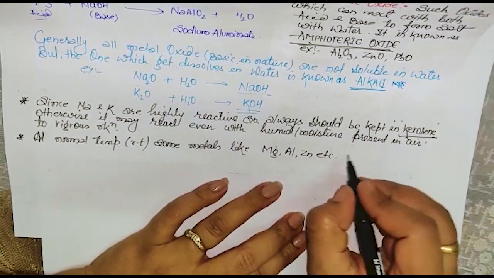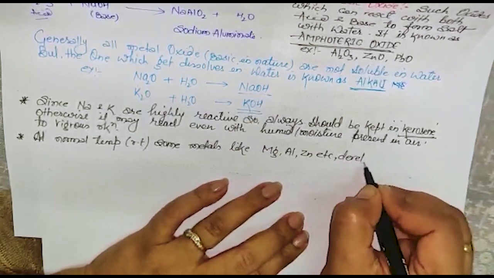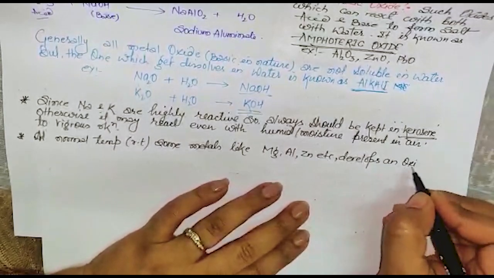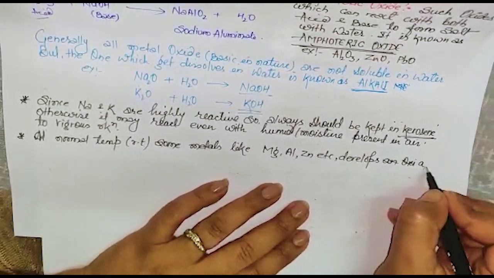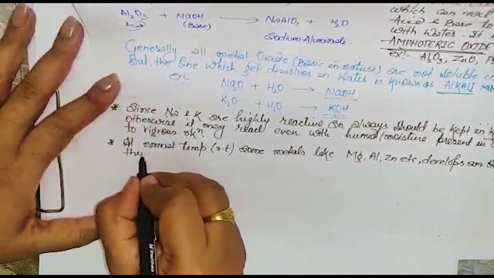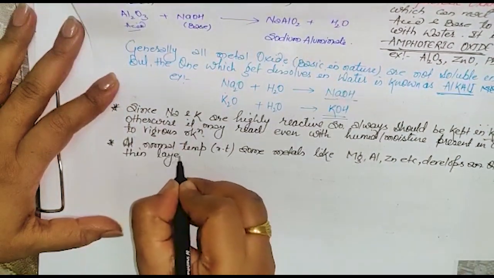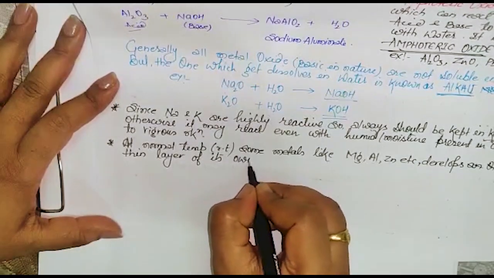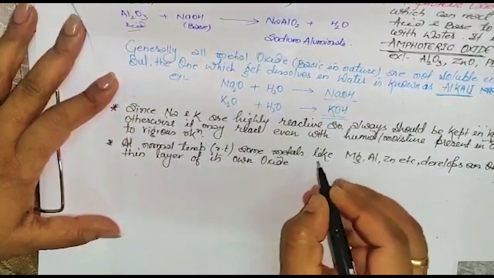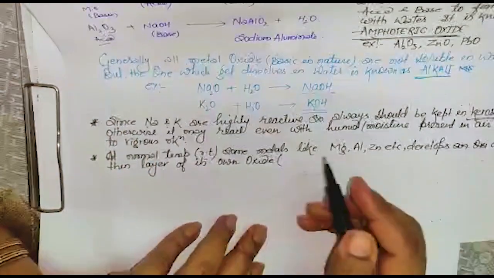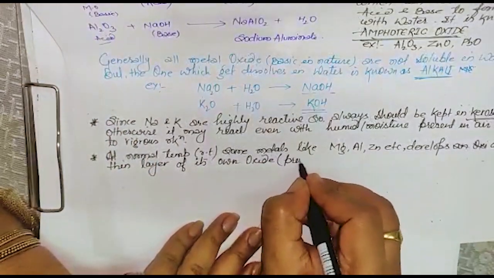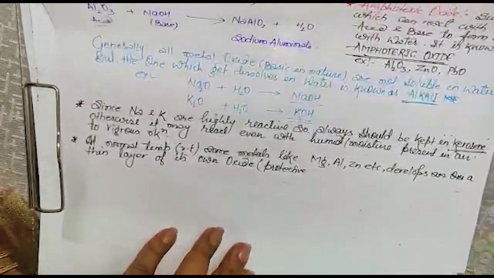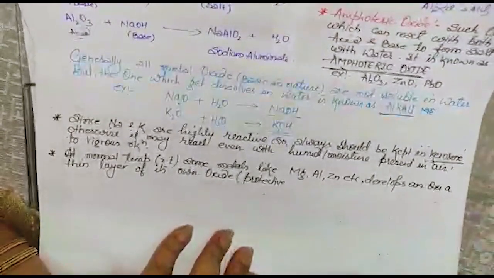What we say is, they develop a thin layer of their own oxide, which acts as a protective layer. That means once it develops the oxide layer on itself, it will not react further.